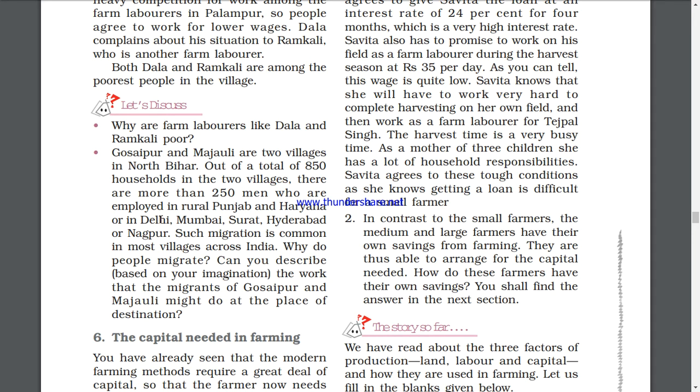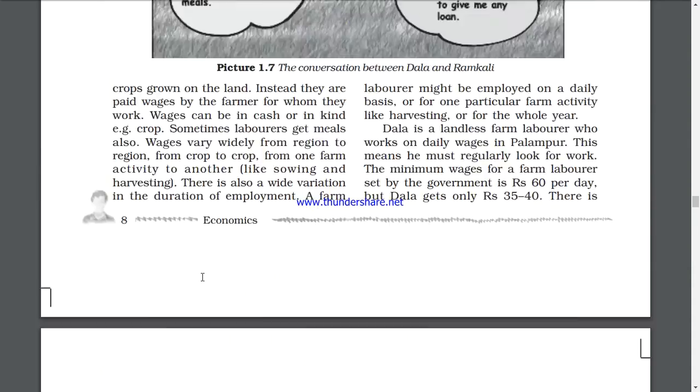Yes, I know you know that they are migrating for earning money. They want money, they want work. What work might the migrants of Gosaipur and Majauli do at their place of destination? It depends on where they are going. If they are going to Delhi, maybe they are working in the urban sector, someone may become a mason, maybe some laborer to carry weight, or someone works at a construction site. If they go to a village, maybe they are growing crops there. So it depends on which place they migrate to. So that is what we have done in this lecture till now.